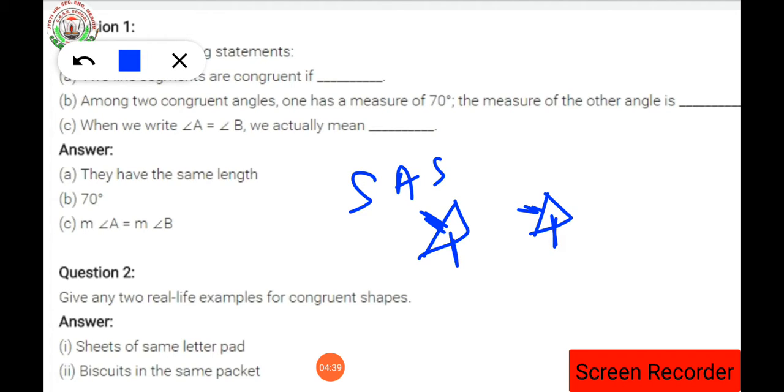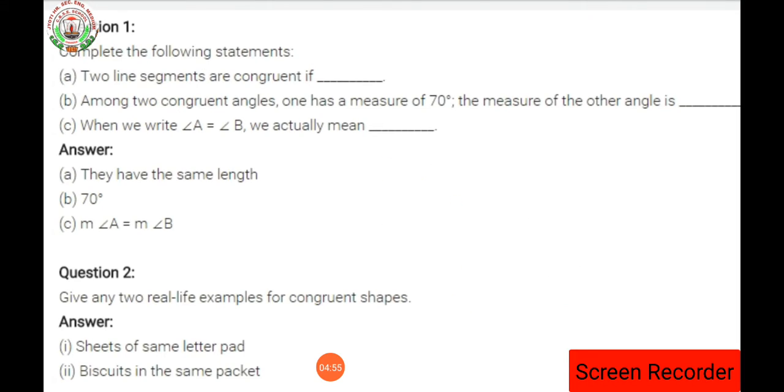In the same way, this side will be equal to the corresponding side of the second triangle. If this is 3 centimeters, this is also 3 centimeters. If this one is 4, this one is also 4. Since the angle is between the two sides, that means this angle we have to consider. Clear, everyone? In this way you have to study the side-angle-side congruence criteria.